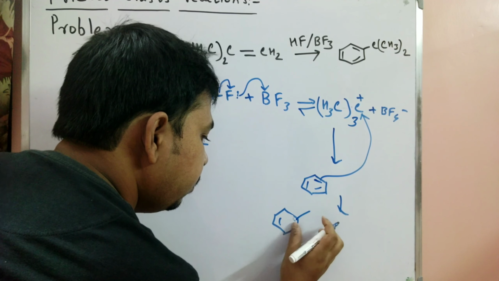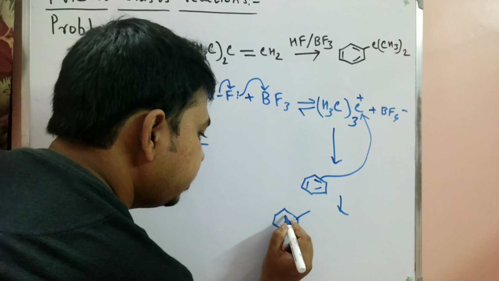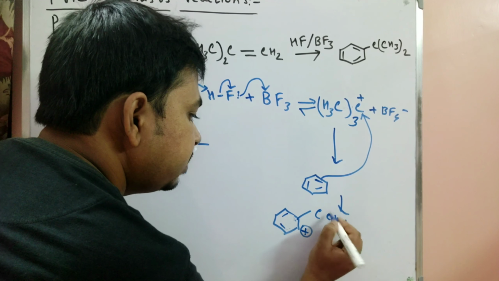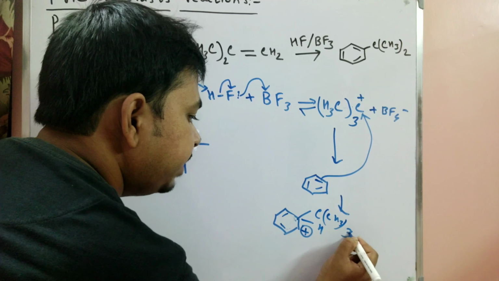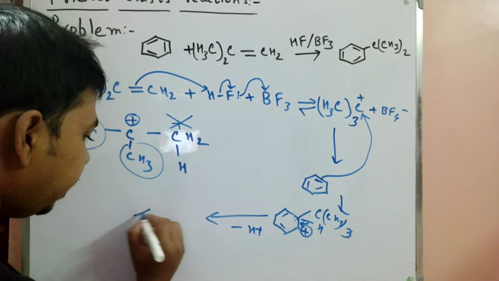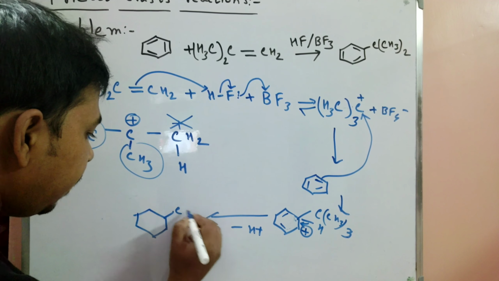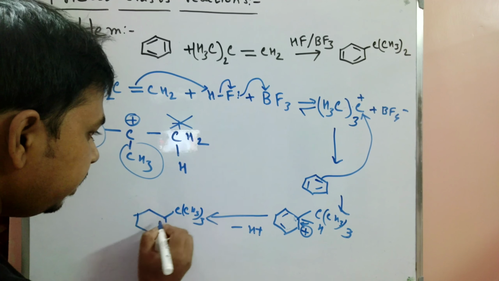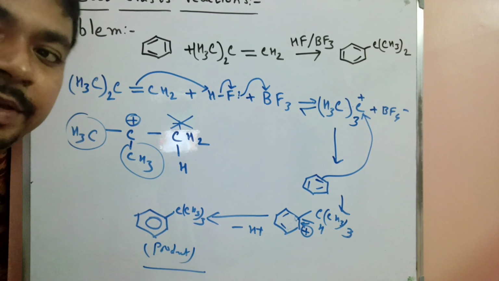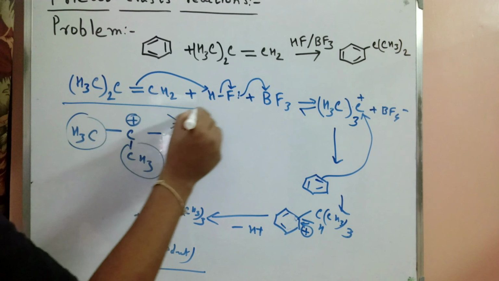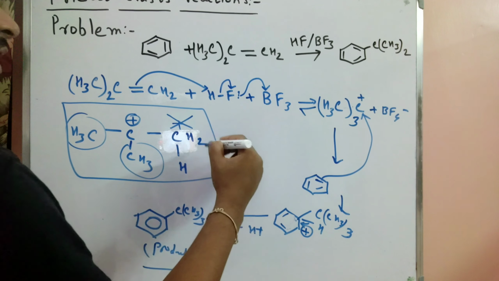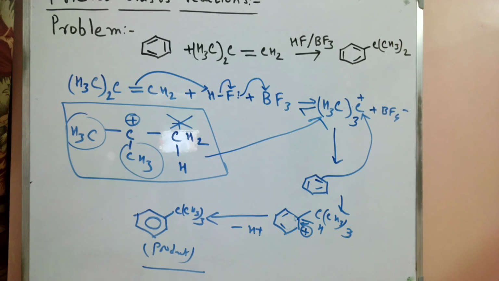So when we easily draw the structure, the plus charge is formed here and this CH3 group, this one is a Wheland intermediate. And our second step, loss of proton, we also discussed. So after loss of proton, the system gets aromatized, so the product forms, we can easily say. So that is the carbocationic mechanism we also discussed here. How to form this CH3 plus we also discussed here.